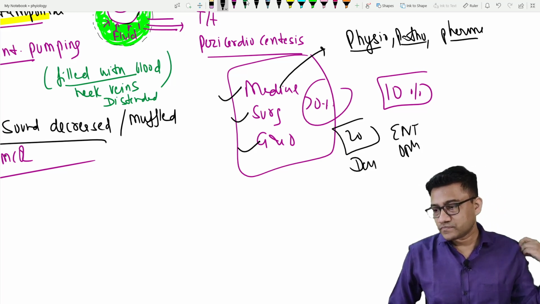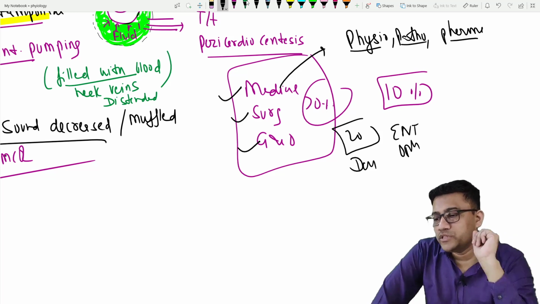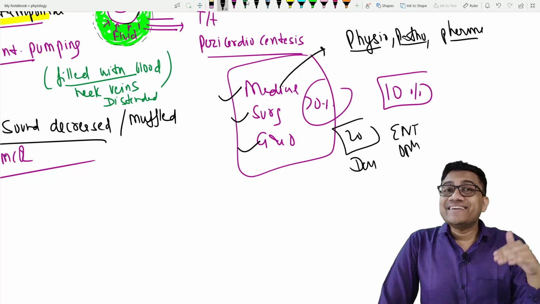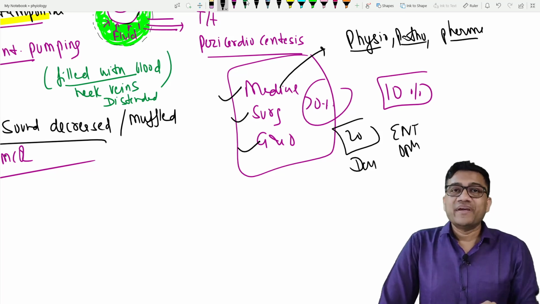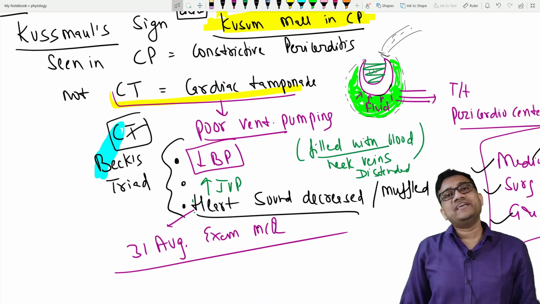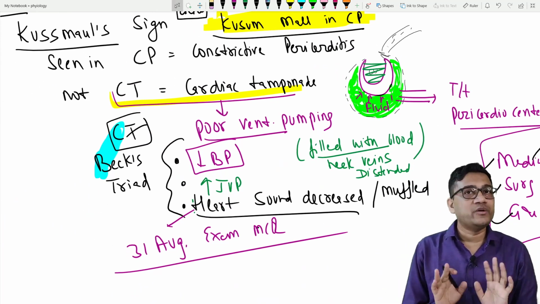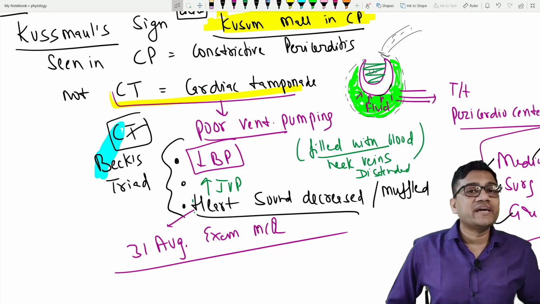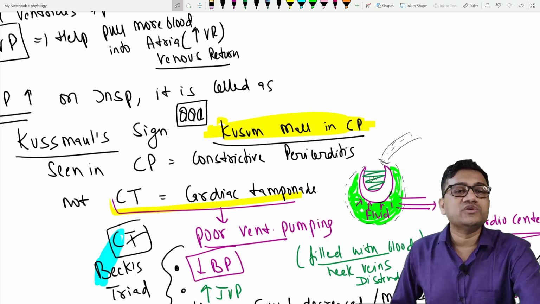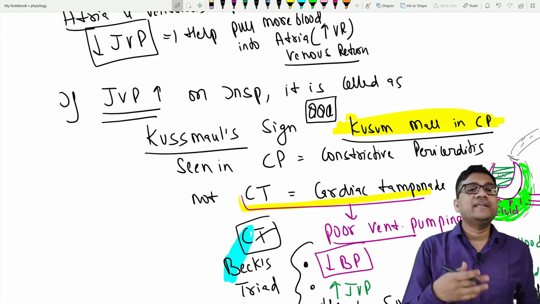Are you clear? Understand, when you inspire, the JVP should decrease. The JVP should decrease. That's normal. If it increases, it is called as what? It is called Kussmaul sign. Here JVP rises and even an inspiration will not change JVP. Are you clear? That is what is called negative Kussmaul sign. The JVP will not increase on inspiration in cardiac tamponade.